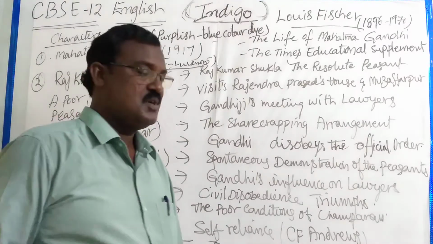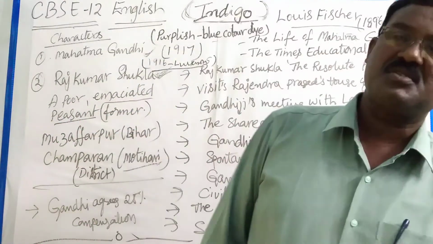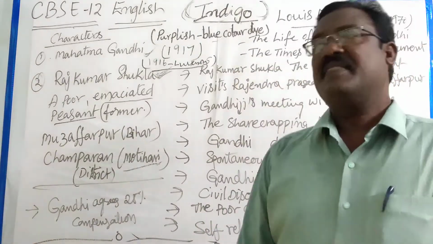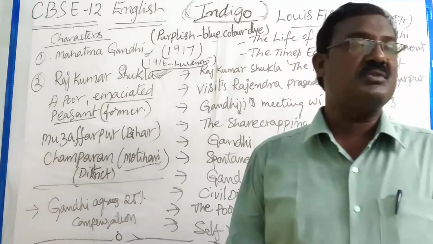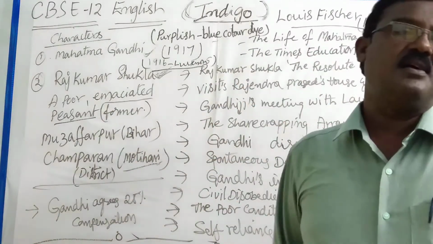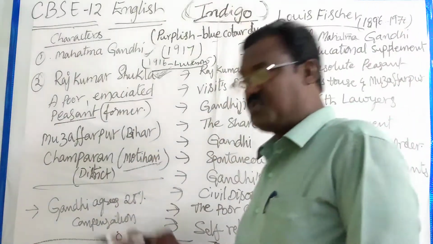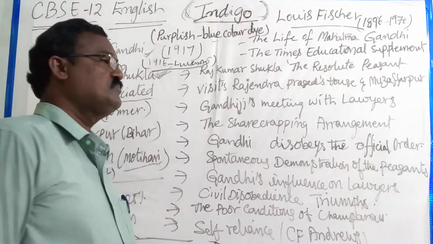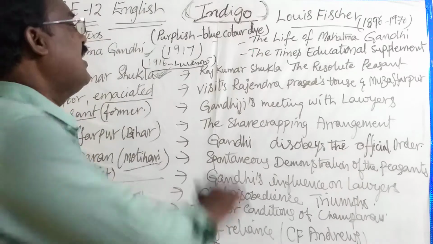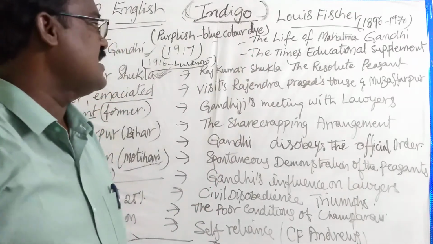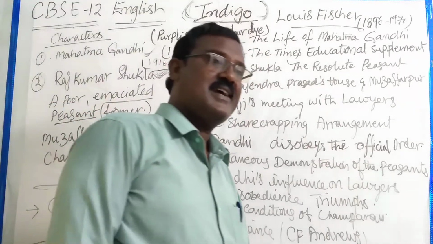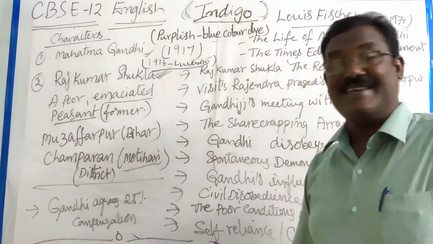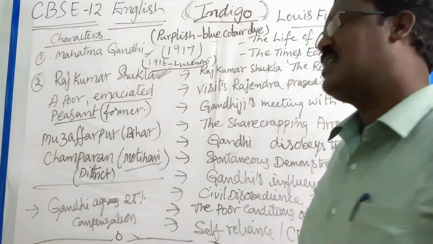All the problems were going to be solved by them. So he was very busy with prior engagements. That's why he was not able to give any importance to the appeal put in front of Mahatma Gandhi by Rajkumar Shukla. Rajkumar Shukla was a resolute person, meaning a person who had decided to get his problems cleared by Mahatma Gandhi. He had a great belief in Mahatma Gandhi.